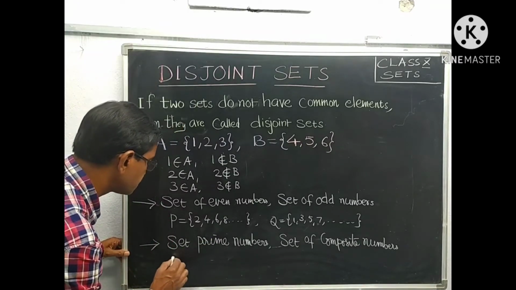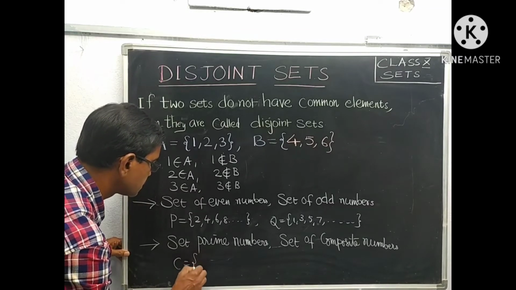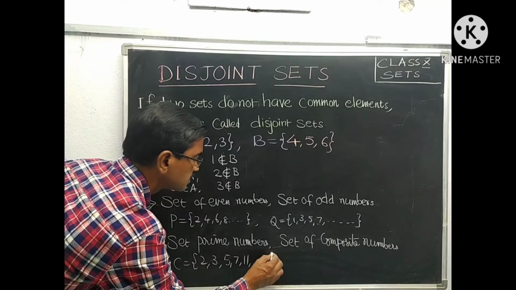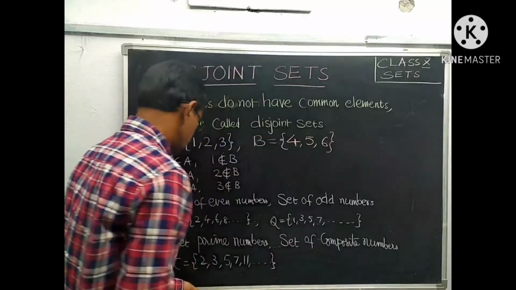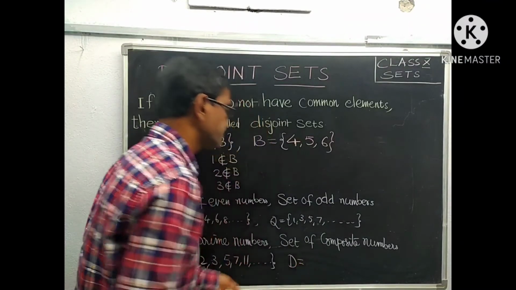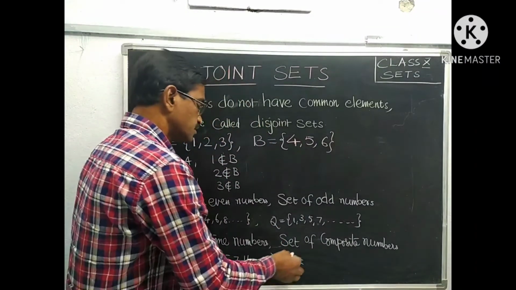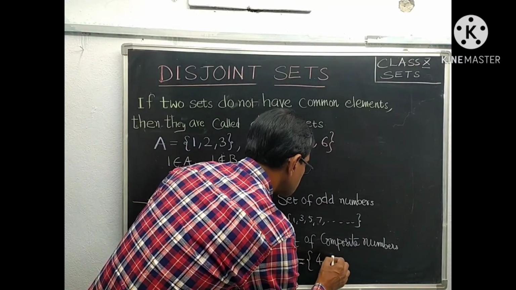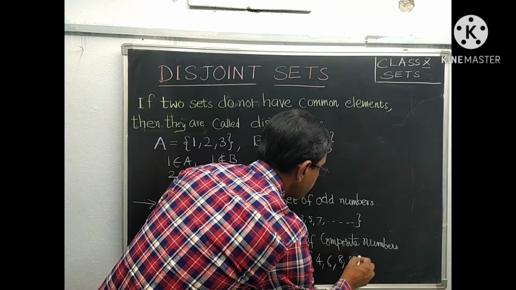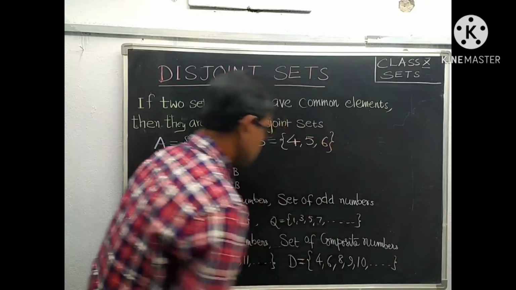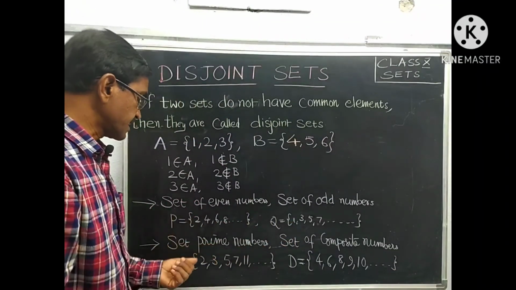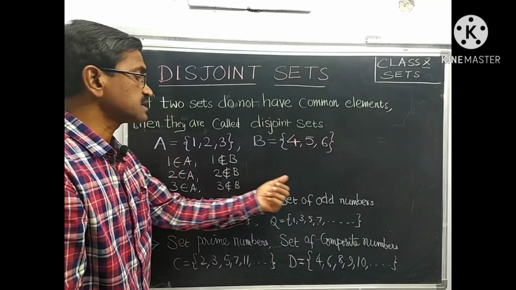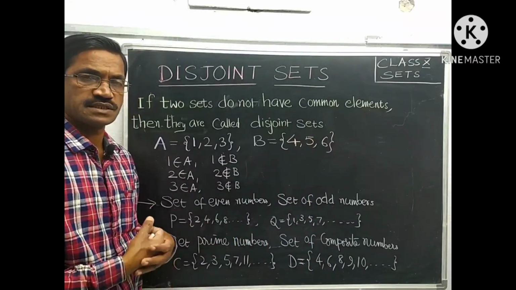Let us represent prime numbers by C: 2, 3, 5, 7, 11 and so on. Let us represent the composite numbers by D. You can represent by any English capital letter. So here I will represent by D. Composite numbers: 4, 6, 8, 9, 10. There are no common elements in C and D. That's why the set of prime numbers and composite numbers are disjoint sets. The set of even numbers and odd numbers are disjoint sets. Okay.